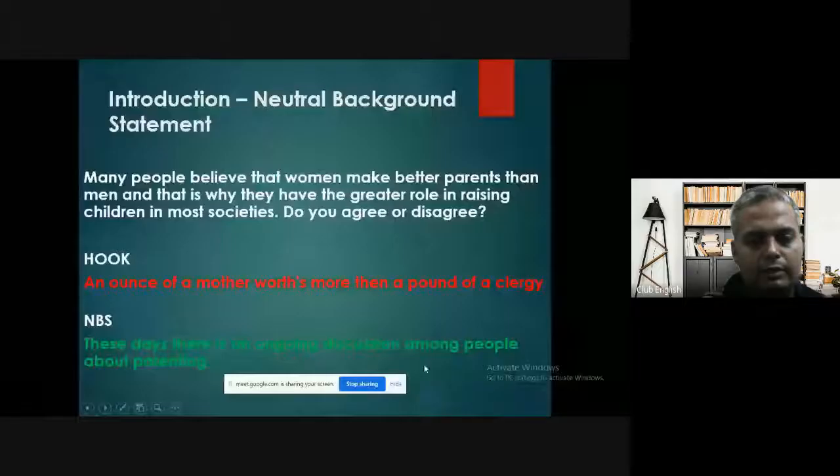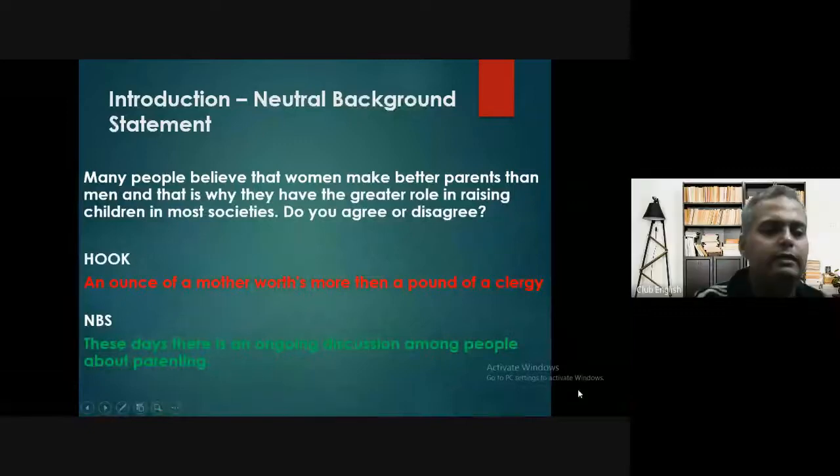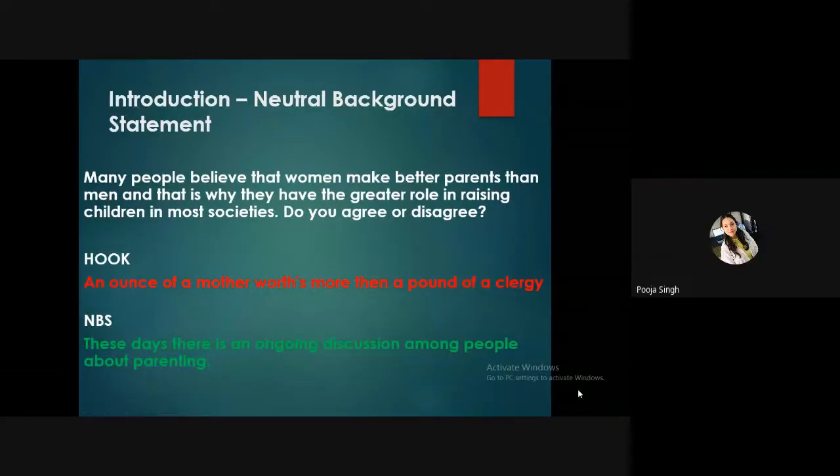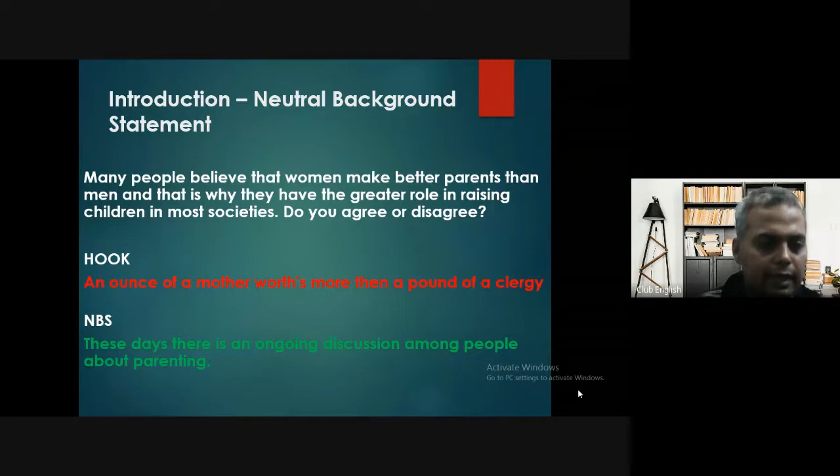So as I told you, this is the hook and this is the background statement. The line which is written in red is actually not required. That means a hook is not required. And the neutral background statement is required. That's why it is written in green. Now you need to understand that the second thing, written in green, is the neutral background statement. The first one was more inclined towards mother. That means you are creating an opinion, you are taking sides.